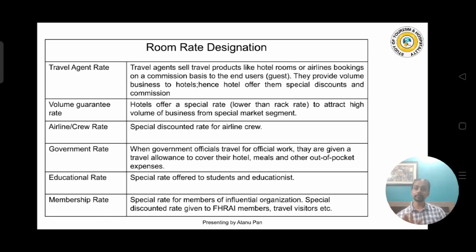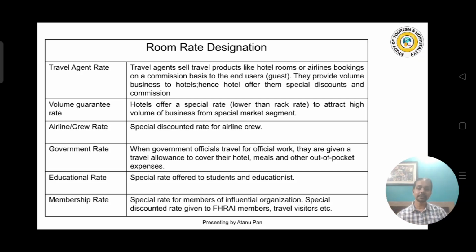Now these airline companies make a contract with the hotel. The contract is made in such a way that, for example, these airline companies are going to purchase maybe 200 or 300 rooms in a year, and they make a contract that those rooms should be given to them at a discounted rate. Okay, and how much discount will be given is also mentioned in that contract. So that is called airline or crew rate.